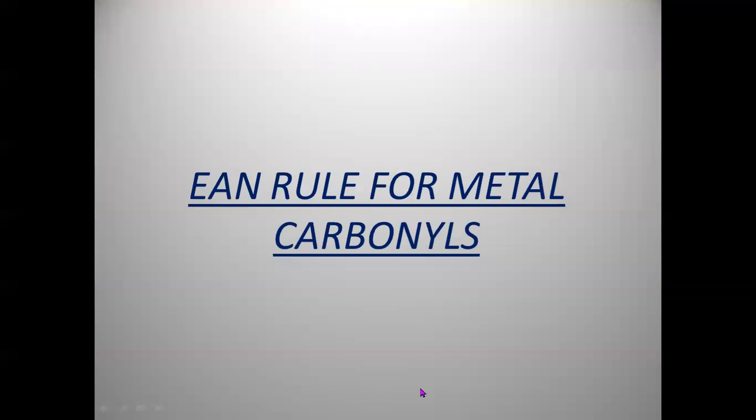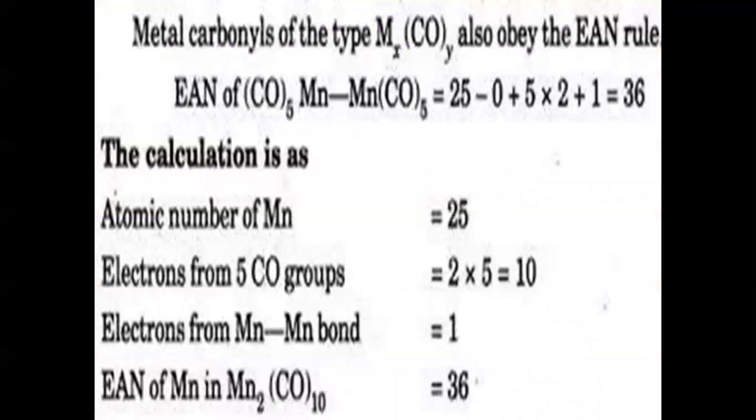For carbonyls, the EAN rule. Why? Because in carbonyls generally, we have no charge on the ligand. Sometimes a metal-metal bond can exist in the carbonyls. So whenever a metal-metal bond exists in the carbonyl, we have to add one electron.